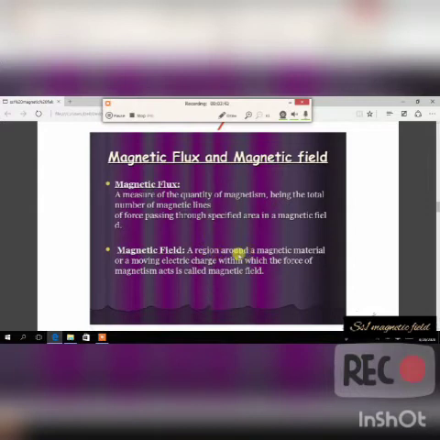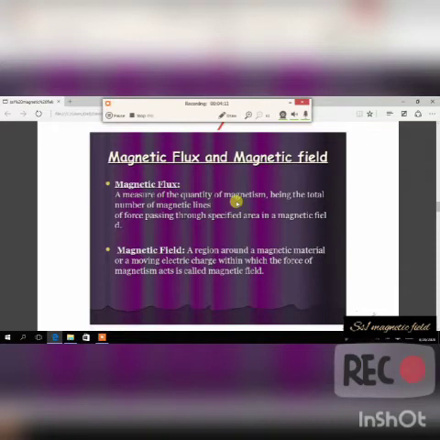Or you can write a region around a magnetic material or a moving electric charge within which the force of magnetism acts. You can actually say this. But now my point is magnetic flux. A magnetic flux is a measure of the quantity of magnetism. It is a measure. It's not the ability, it's not a phenomenon, it's not something, it is a measure. All these very key points, I want you to take note of.